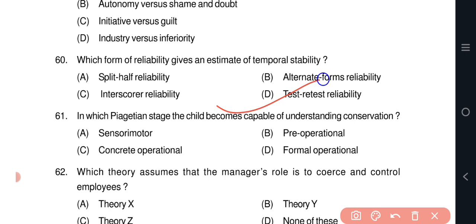Question number 61. In which Piaget stage does the child become capable of understanding conversation? Option C.